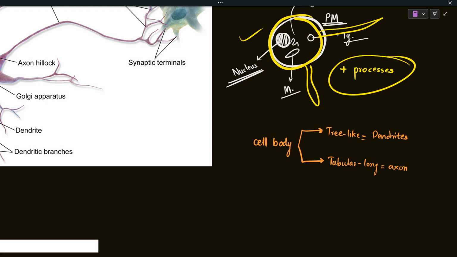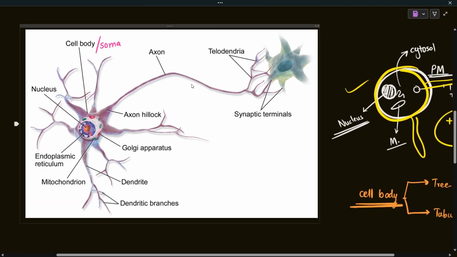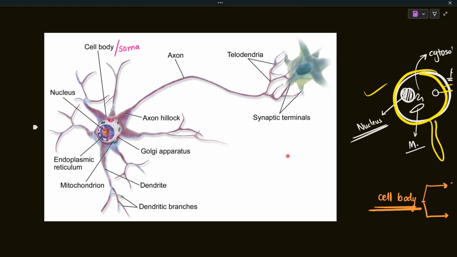Both of them arise from the cell body, okay? In this specific case, when we learn about the types of neurons, you will see from where they arise. Anyways, from the cell body, there will be two types of processes, axon and dendrites. Here you can see the dendrites are tree-like, branching, multiple, short appendages, and they have multiple branches. These are known as dendrites. And then there will be a single long tubular process which also arises from the cell body, which we call axon. So let's learn about dendrites first.